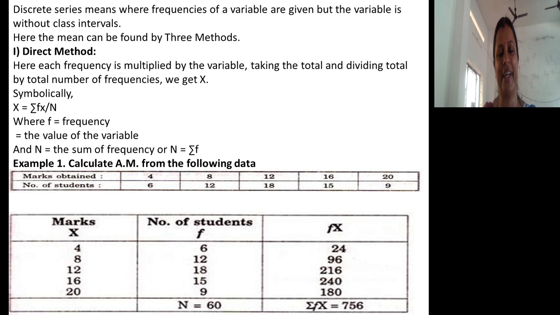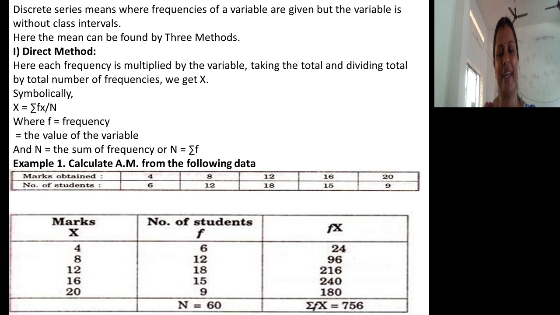What is a discrete series? We know that. Discrete series means the frequency of the variable is given, but the variable is without class interval. Variable is without class interval, but the frequency of each variable is given in the problem. Then it will become grouped data.